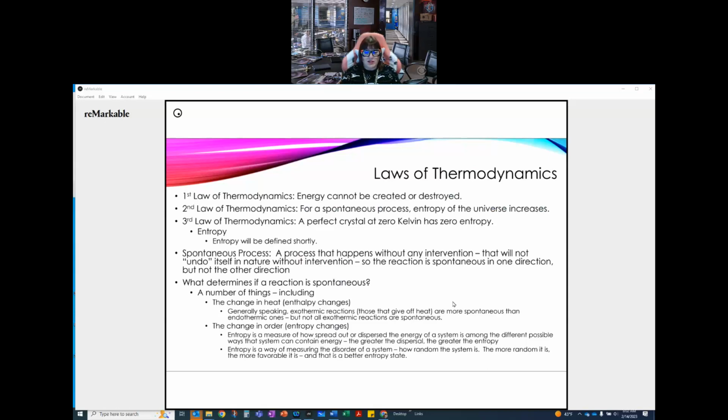Entropy is a way of measuring the disorder of a system, how random that system is. The more random it is, the more favorable it is, and that is a better entropy state. So we want random. Random is good. Okay, so that's what we're talking about in terms of entropy. It's the randomness of the system.